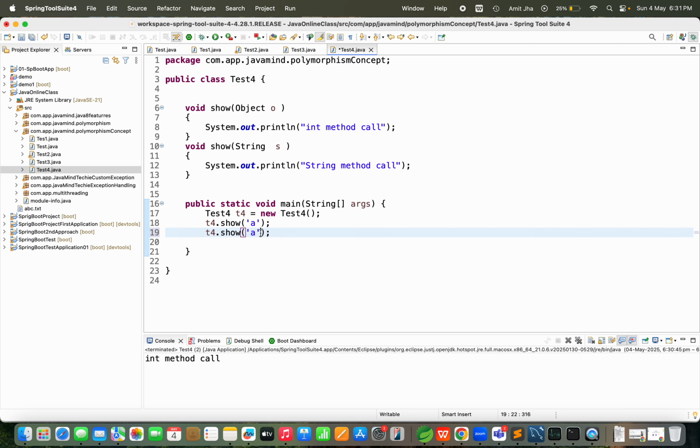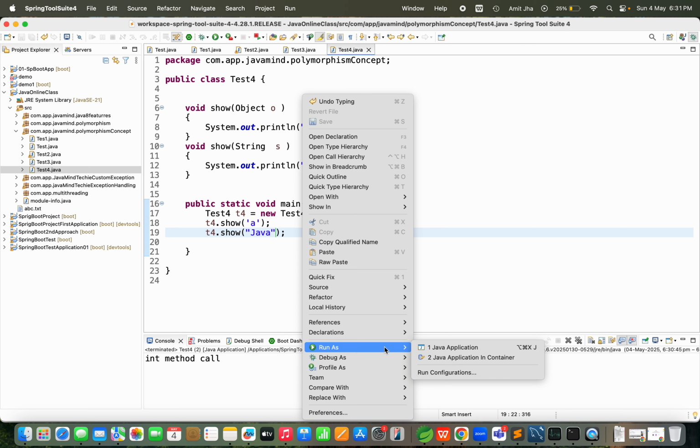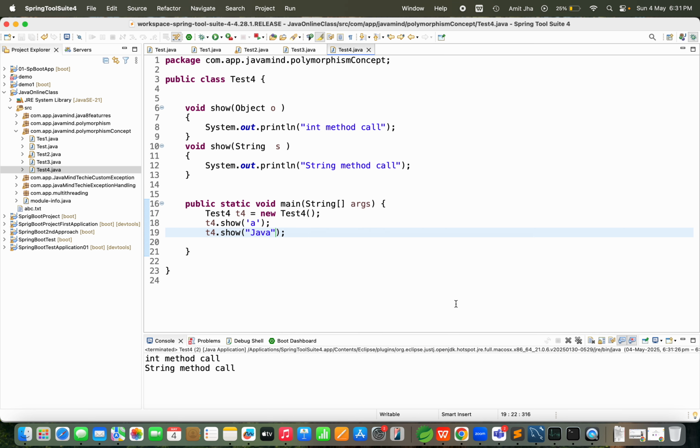Guys, see, if I pass here a string, suppose "Java", can you confirm what should be the result? What should be the result here? Don't worry, I will run the application in front of you. We'll see. Guys, see, a string method call.